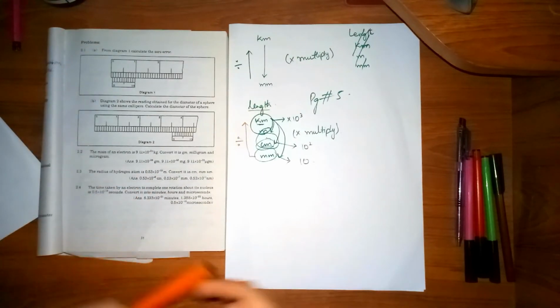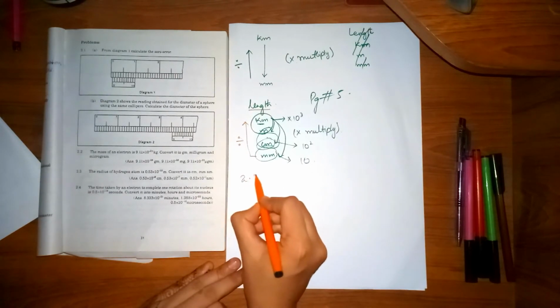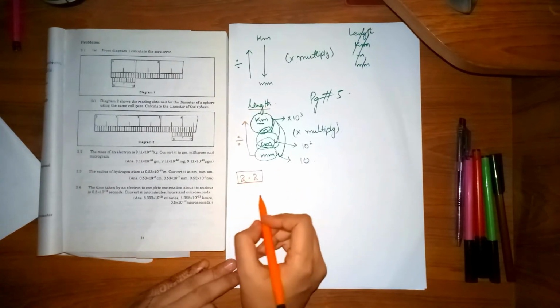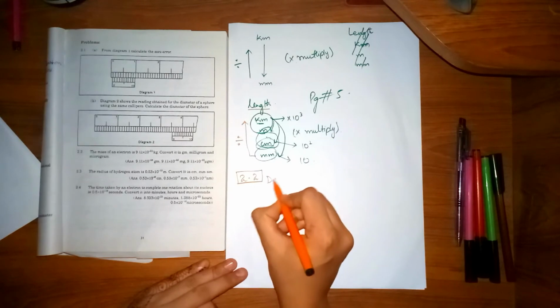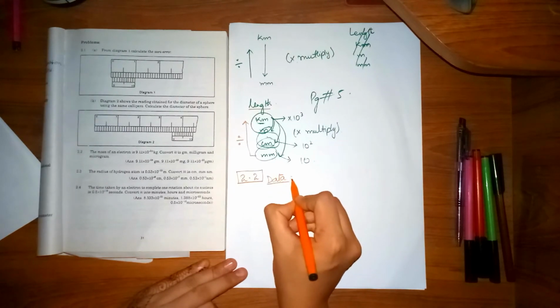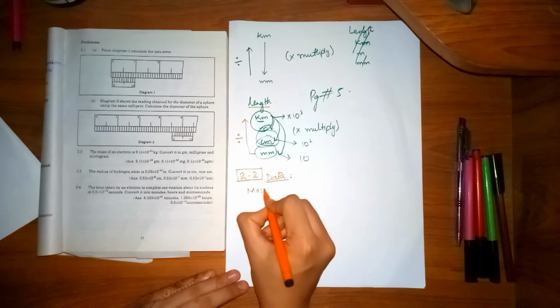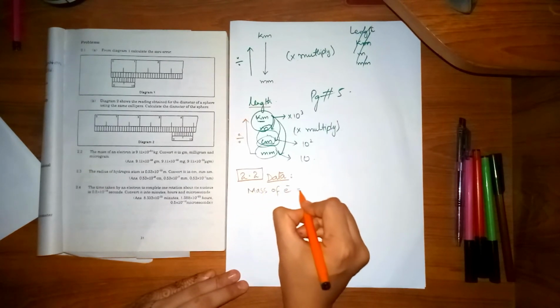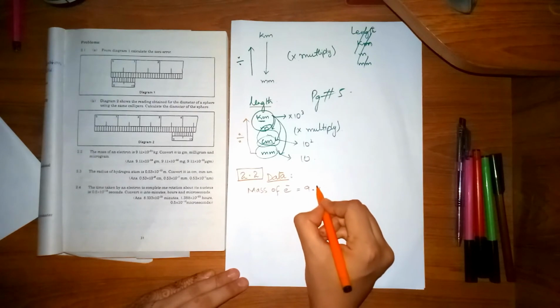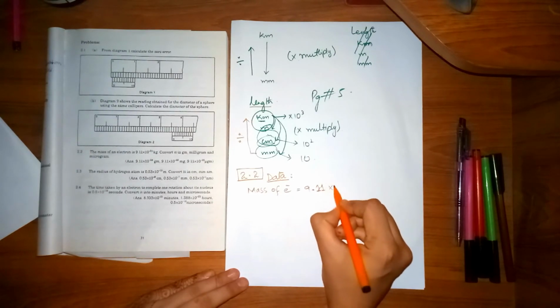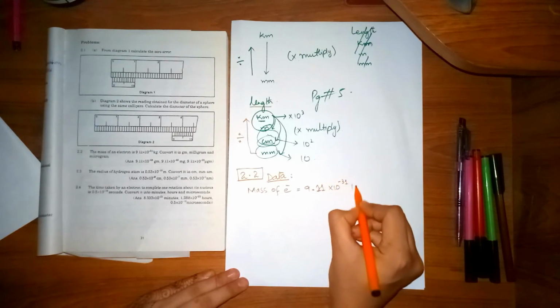Now coming towards the problem of your book, question 2.2: what is the mass of an electron? First of all, you are supposed to write the data. They have given you the mass of electron, which is 9.11 exponent minus 31 kilogram.